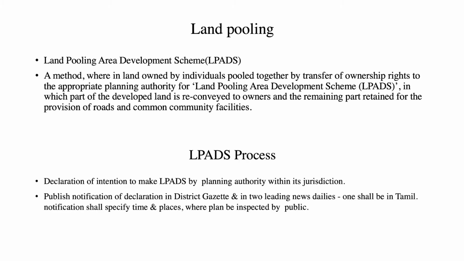Land pooling area development scheme process. Declaration of intention to make LPADS by the planning authority within its jurisdiction. Publish notification of declaration in the District Gazette and in 2 leading news dailies. One shall be in Tamil. The notification shall specify the time and places where the plan may be inspected by the public.